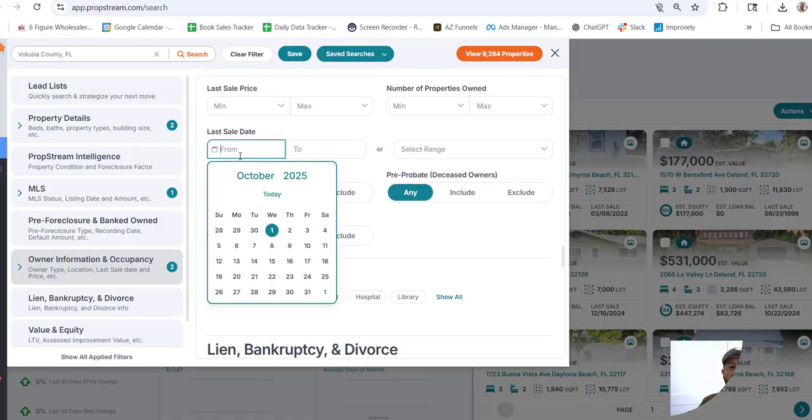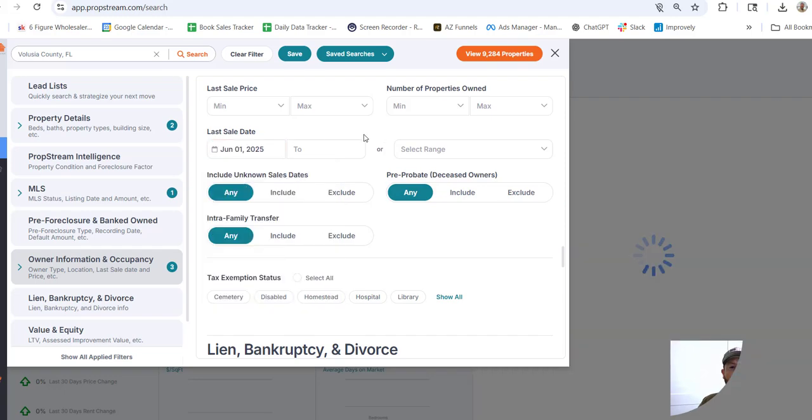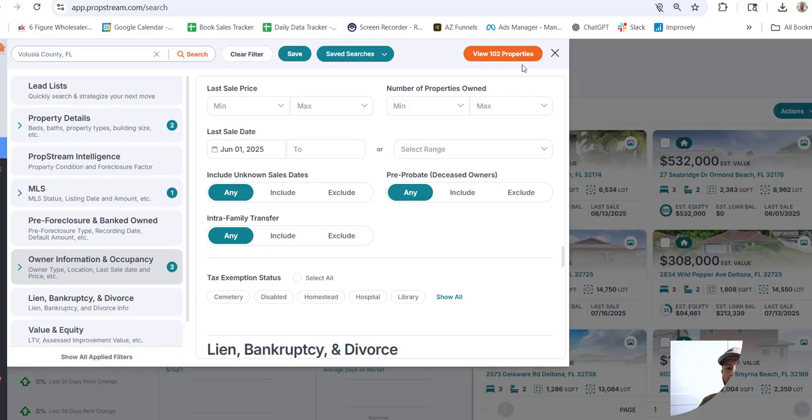If we look at our last sale date, just go back a couple of months, see what that does for us. We're probably going to get 100. Yeah, there we go, about 100 properties. Now, if I take this information, we want to be able to see who these buyers are, what these buyers are buying, and what they want to buy more of. I call that a buyer avatar. And the reason why this is so important is because we know who our buyers are and what those buyers are buying and what they're paying. Everything else becomes significantly easier. So I'm going to share with you how you can use AI to figure all this out and do all the market research for you.